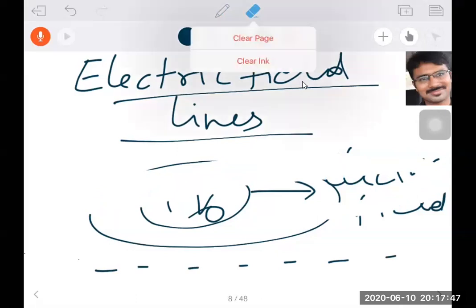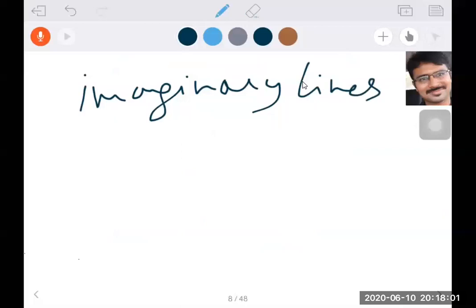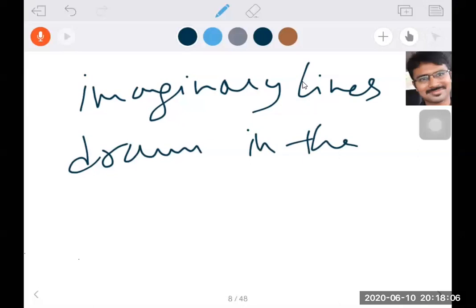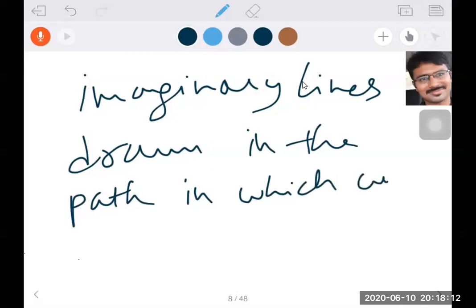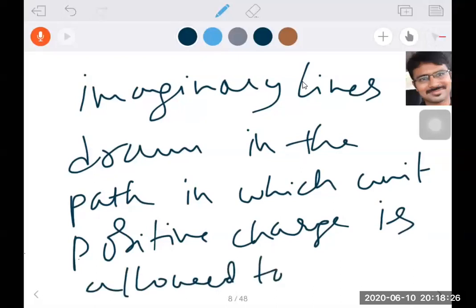In one sentence, electric field lines are imaginary lines drawn in the path in which a unit positive charge is allowed to move freely.